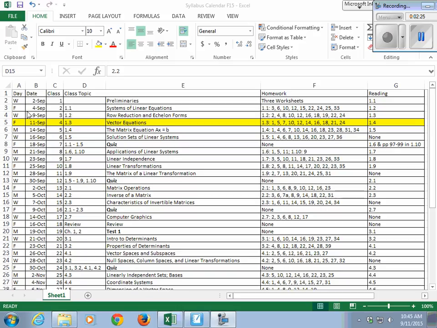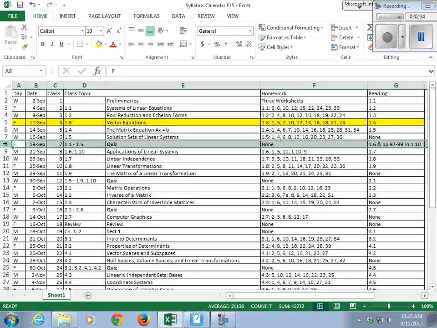Okay, so today's Friday the 11th. We're going to talk about vector equations today. And I just want to point out that your first quiz is coming up Friday of next week, a week from today. And it is going to be dual group/individual, right? So you've got two very similar versions of the quiz. They're not exact, and they're not the exact same kinds of questions either, but they're pretty similar, same concepts, of course.